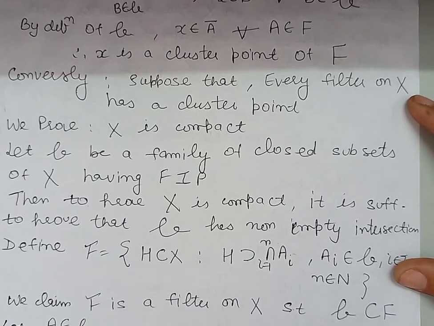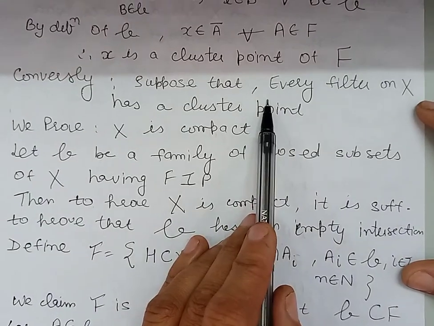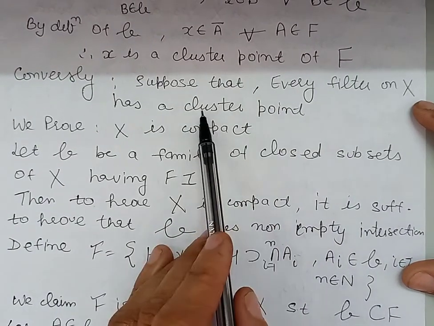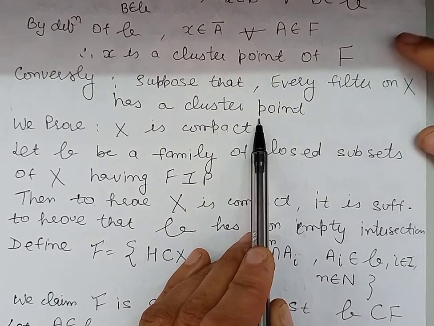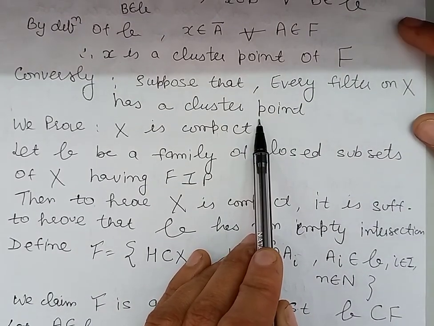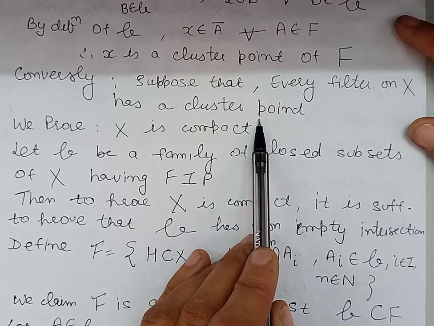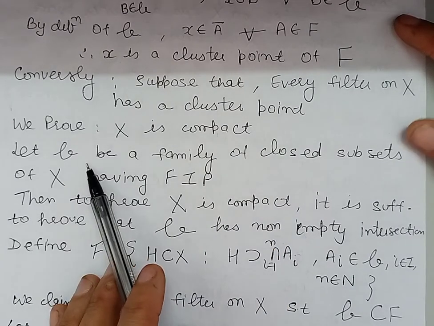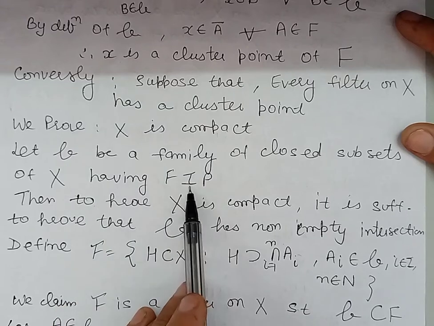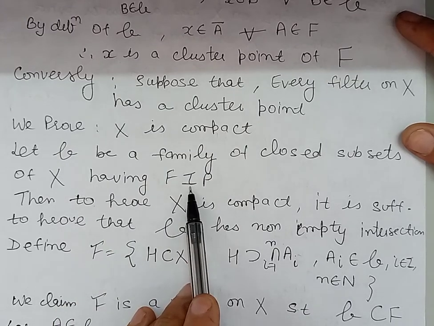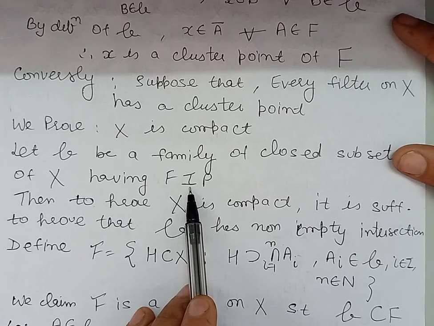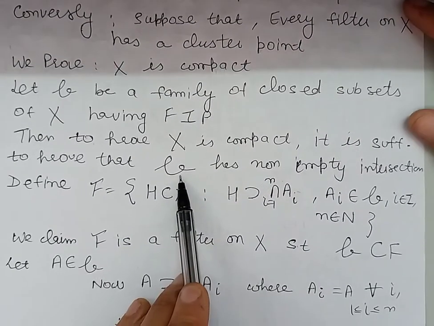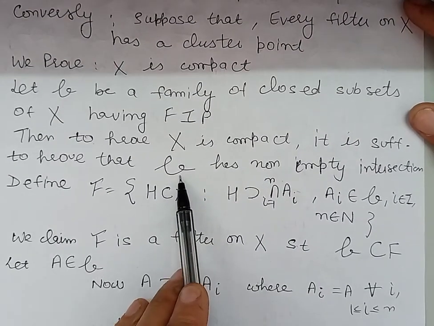Conversely, we are given that every filter on the set X has a cluster point. And we have to prove that X is compact. In order to prove that X is compact, let us take a family B of closed subsets of X having the finite intersection property. In order to prove X is compact, we will have to show that this family B has non-empty intersection.